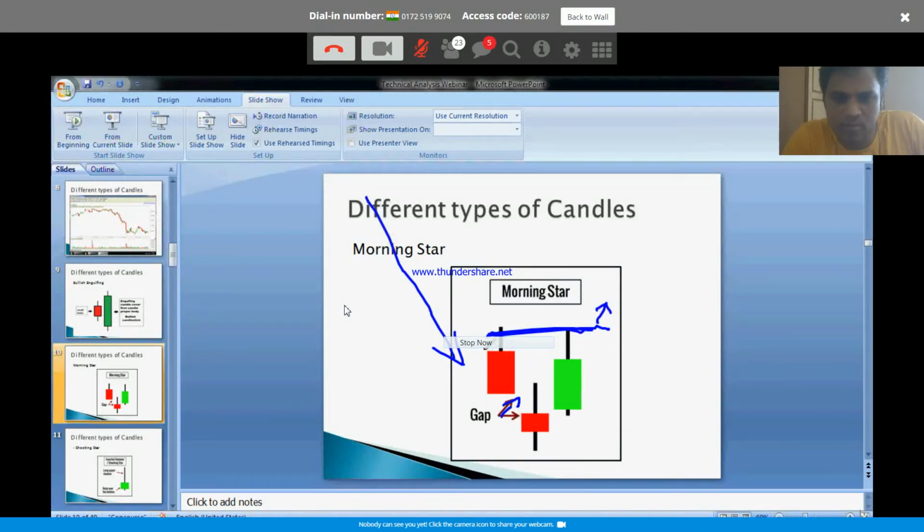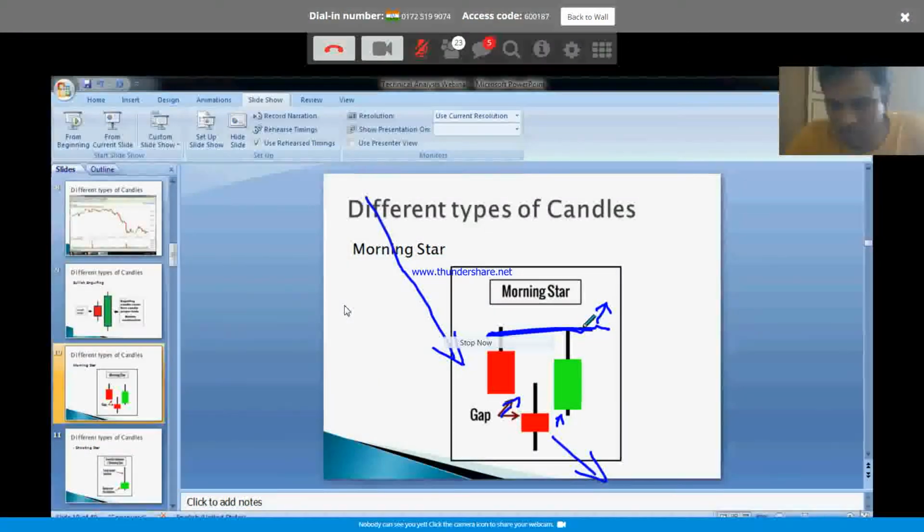What happened here? The sell-off is there, and there was a gap down. If there is enough selling pressure in the market, when it opened with a gap down, it should have continued this downtrend. But what happened the next day? Bulls came back in a gap up open. You see the gap up open here, and they took charge with a higher close. So these three candle formation is referred to as a morning star.